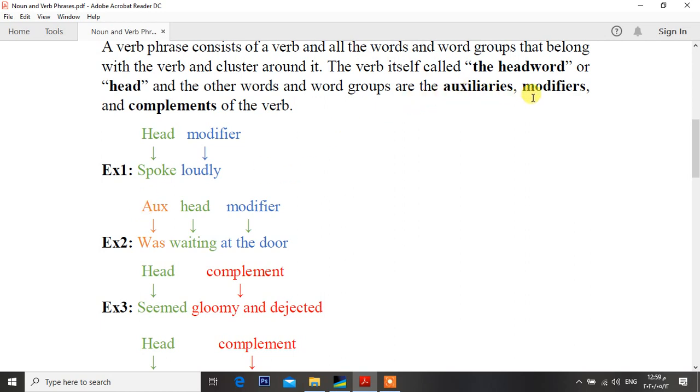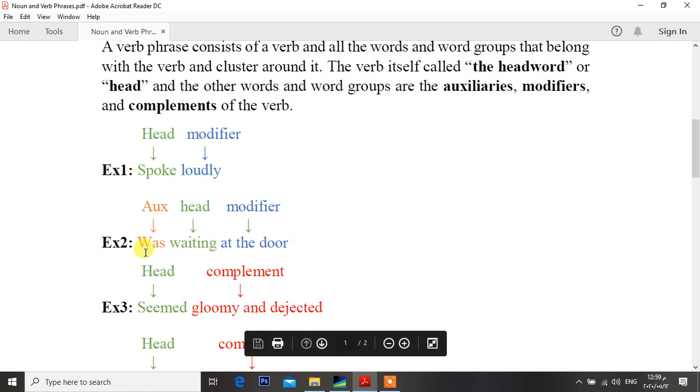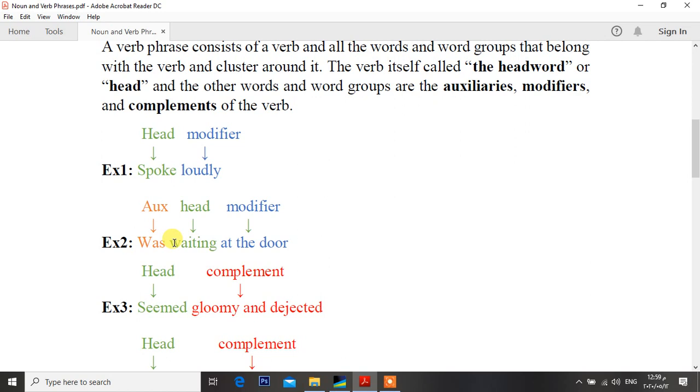They might be auxiliaries, modifiers, or complements. Was is regarded as an auxiliary. Waiting here is regarded as a head or head word, and at the door here is a modifier. So in this verb phrase we have what? We have auxiliary, modifier, and head word. Head word, the main word or the main verb in this sentence, which is waiting.